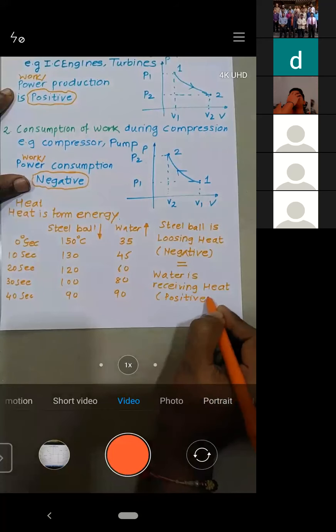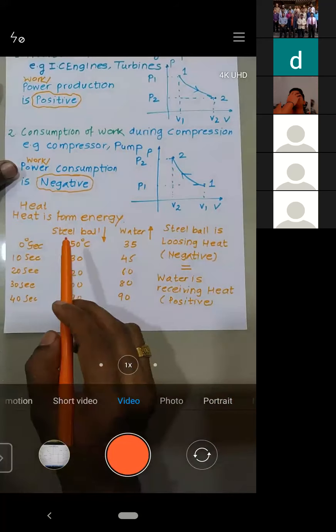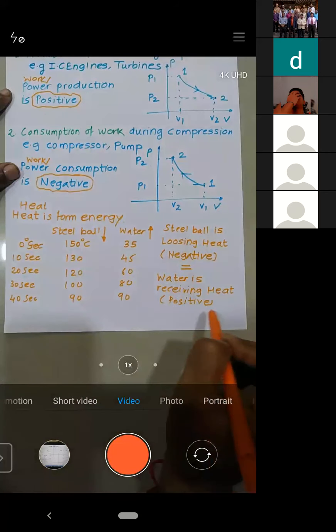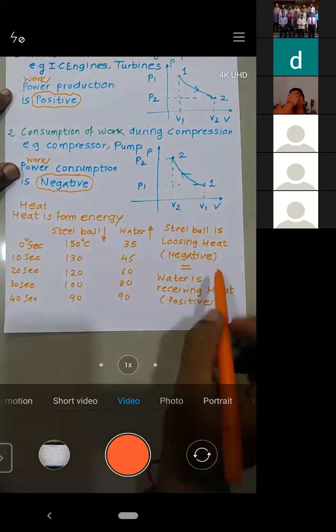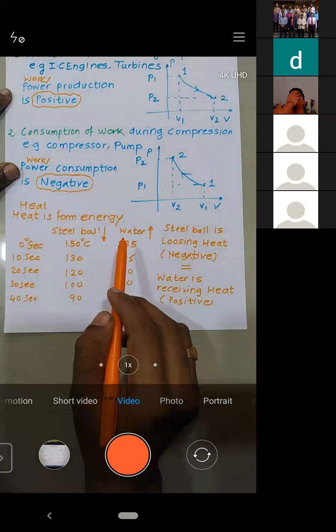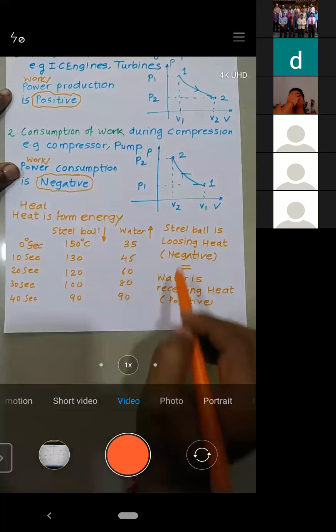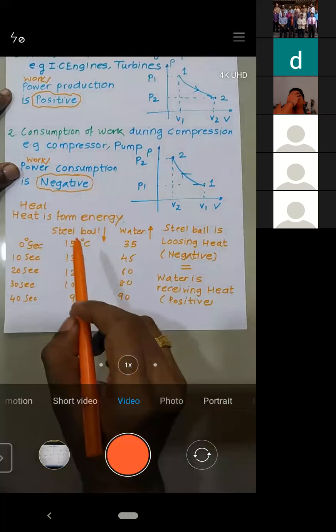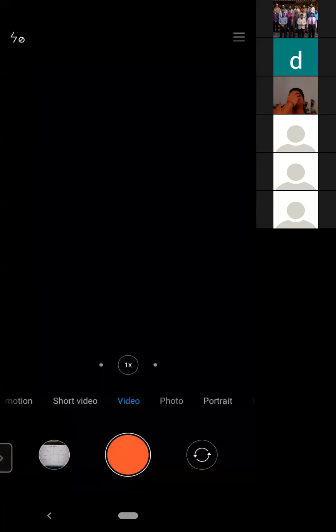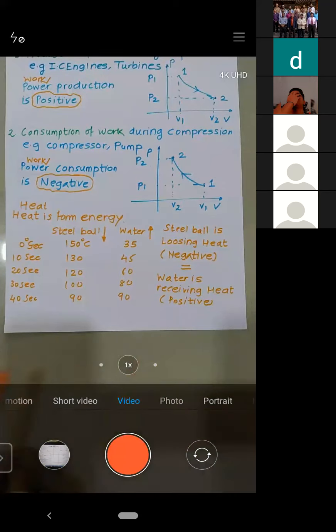Try to understand. The amount of heat that is being lost by the steel ball is equal to the amount of heat that is being received by the water, right? So whatever amount of heat the steel ball will lose, the same amount of heat the water will receive. Both are equal, but the steel ball is losing the heat, so it's negative. At the same time, water is receiving the heat, that's why it's positive. Is it okay?